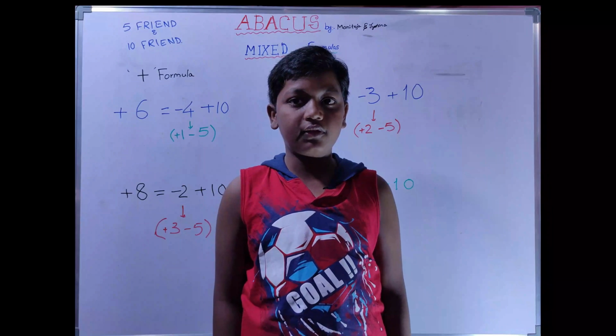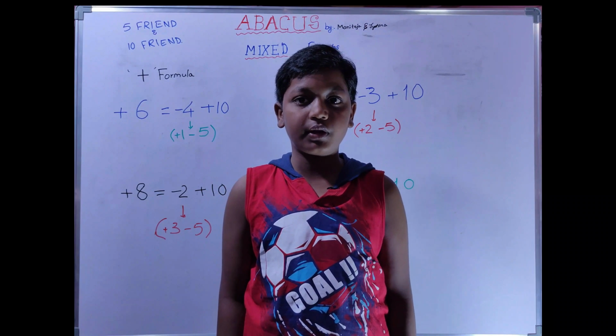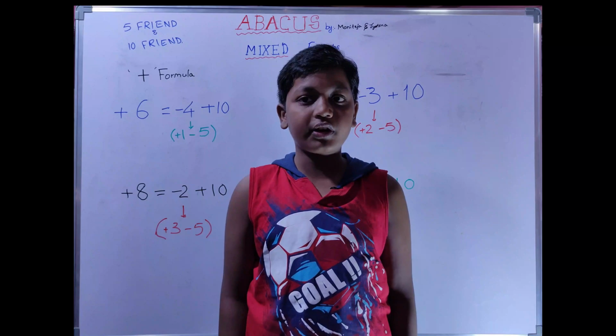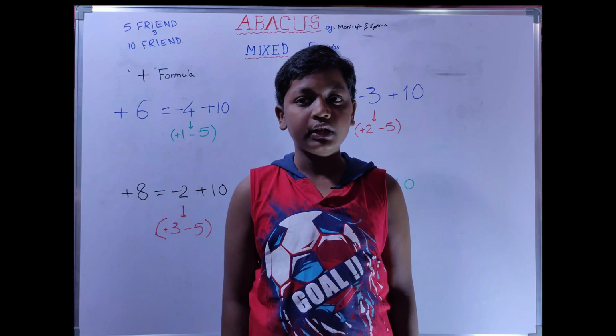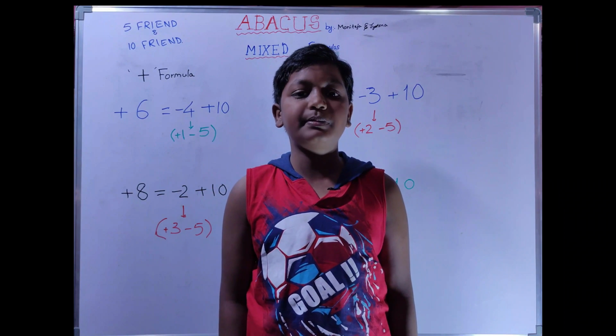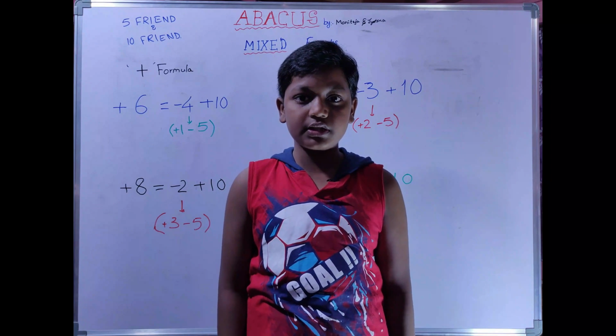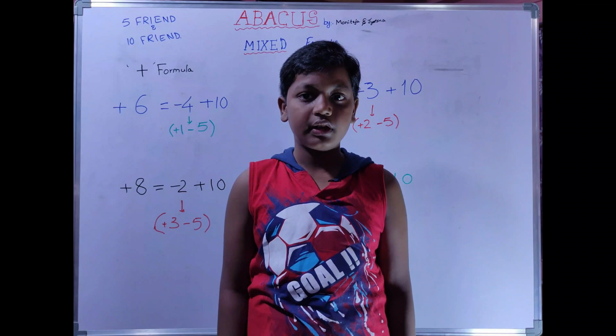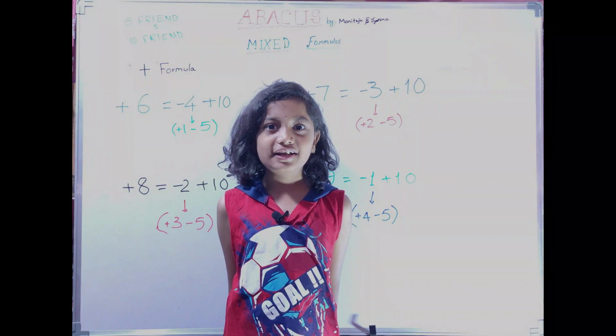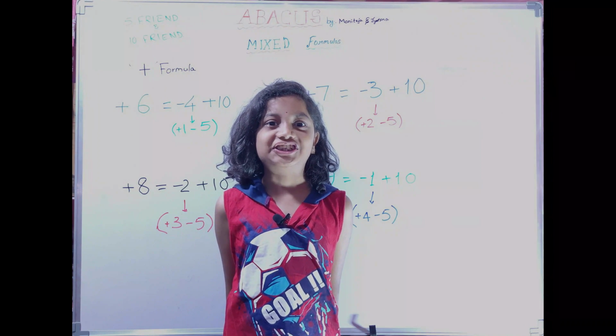So far, we have learned 5 friend and 10 friend formulas separately. 5 friend is also called small friend and 10 friend is also called big friend. In this video, we will learn mixed formulas, which is a combination of 10 friend and 5 friend. Now let's learn mixed formulas for additions.